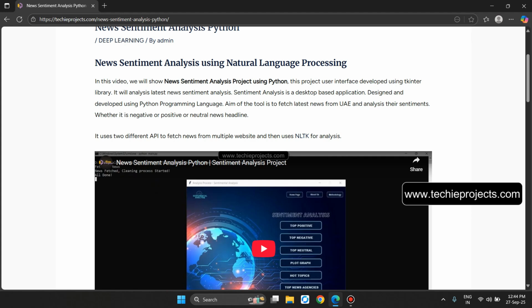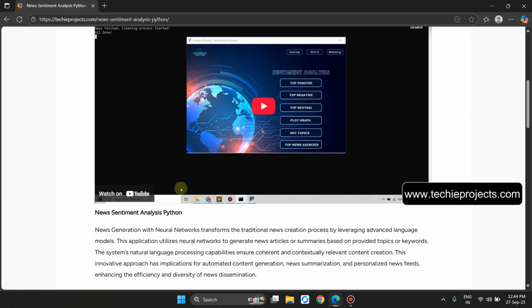So it uses two different APIs to fetch the news from multiple websites and then uses NLTK for analysis. It will fetch the top positive news, top negative, top neutral, plot graphs, hot topics, and the hot news agencies.